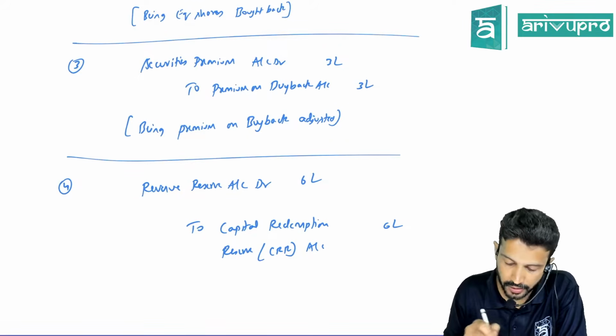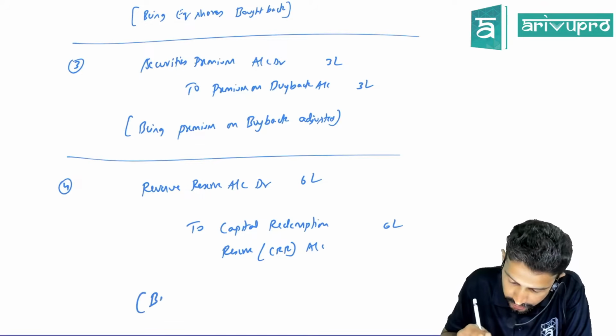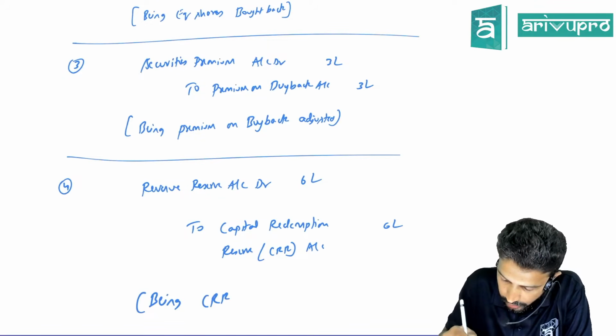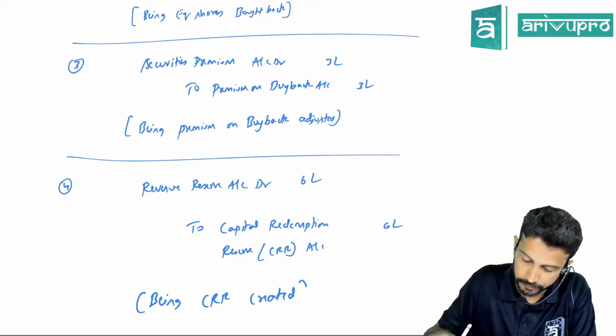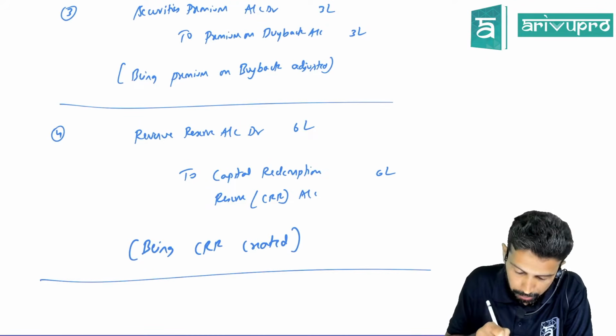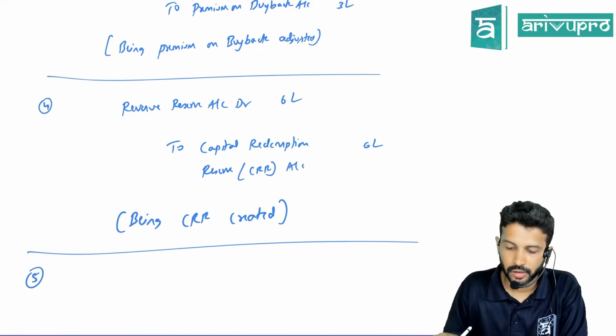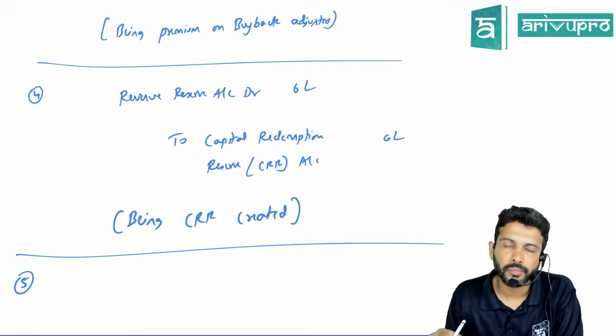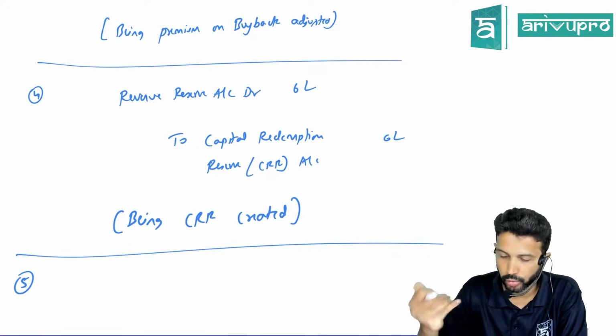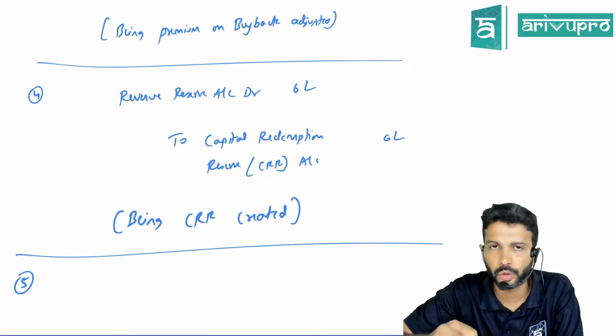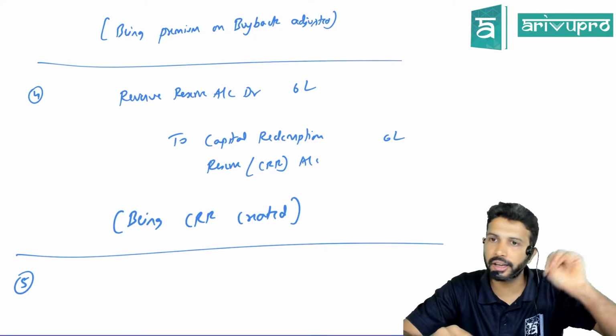There's a thing for CRR. So the narration is simply being CRR created. You can use P&L also, no harm. So free reserve balance will reduce, CRR balance will increase due to this particular transaction. This is the 3 entries.